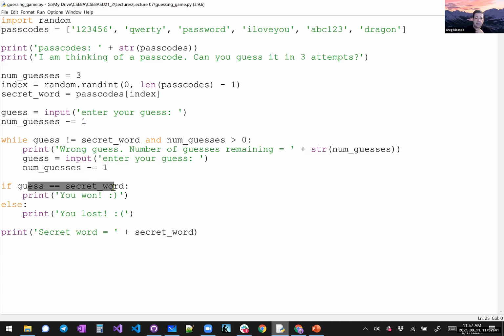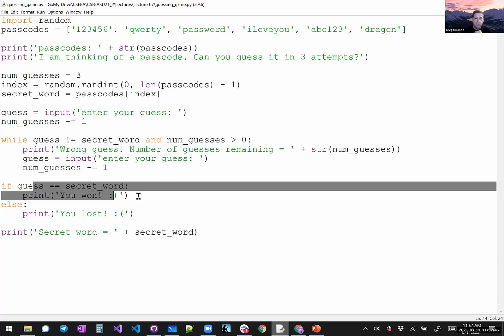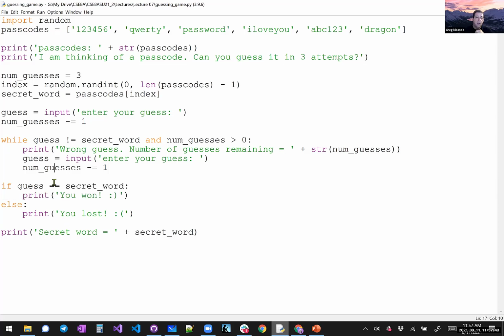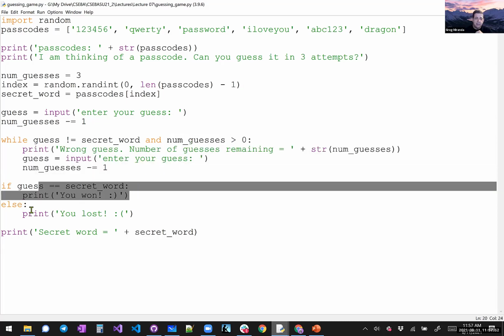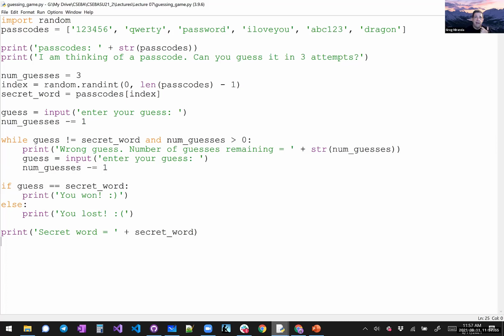So we check to see if they actually guessed correctly. So if they did on the second try, it will drop into here and print you won and then print the secret word. Or if they kept guessing it wrong, eventually this goes to 0. This is false, and then we'll say you lost. So now we've handled that case. And so let's try it. And by the way, every time we run this, we'll most likely get a different secret word. But that's something we'll have to check. We'll actually have to run it multiple times to test it. So let's run it and see how our game works.